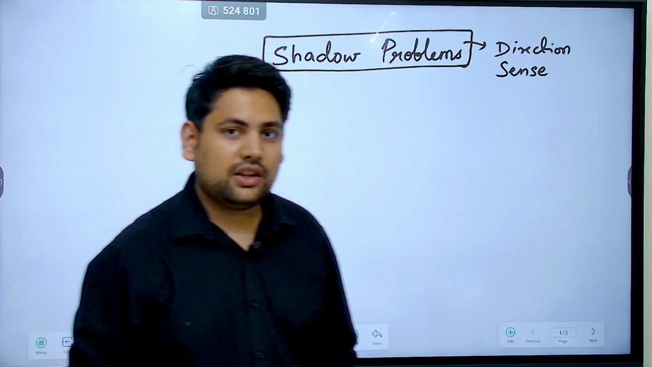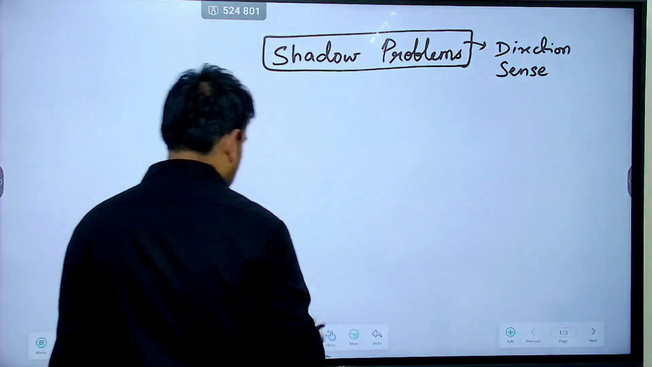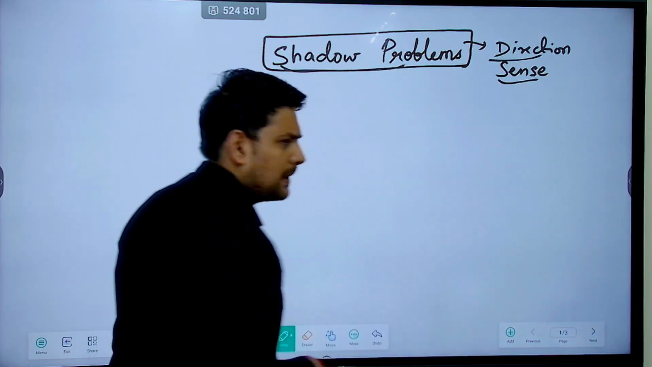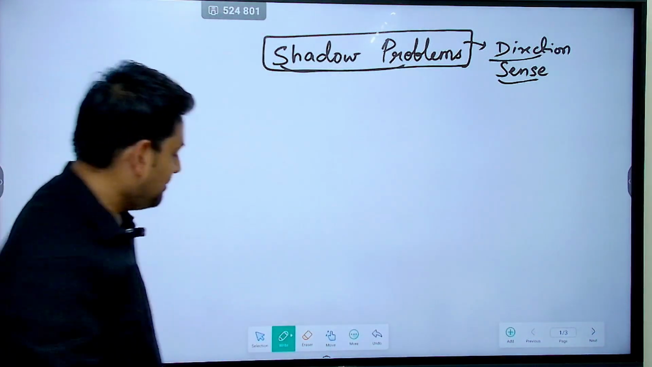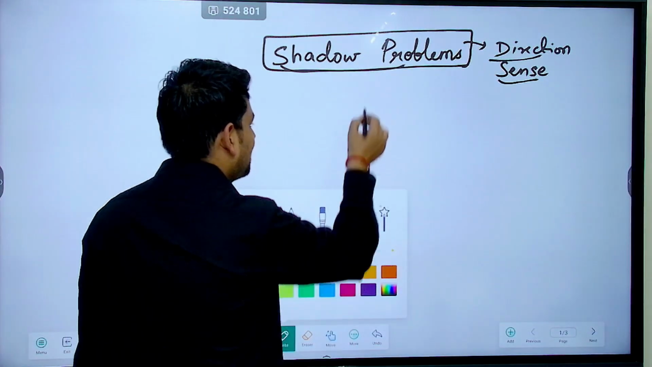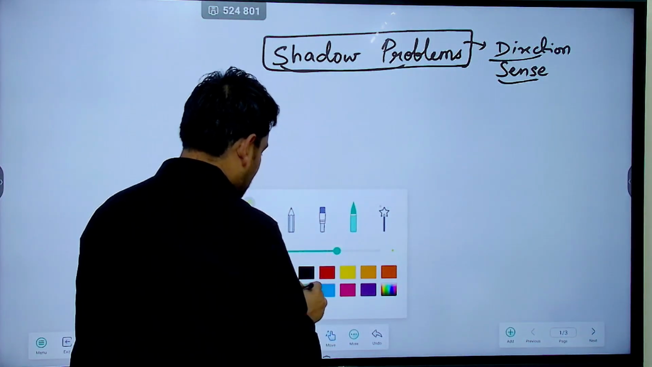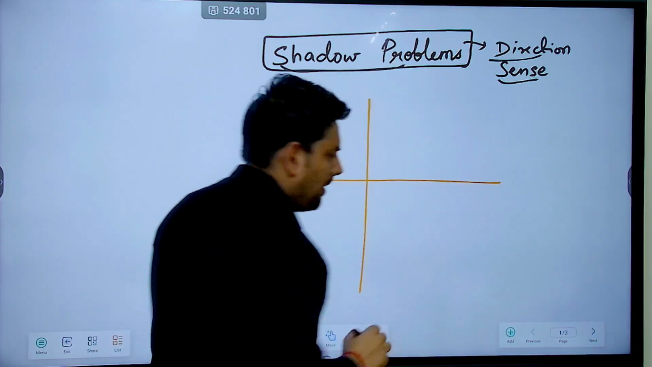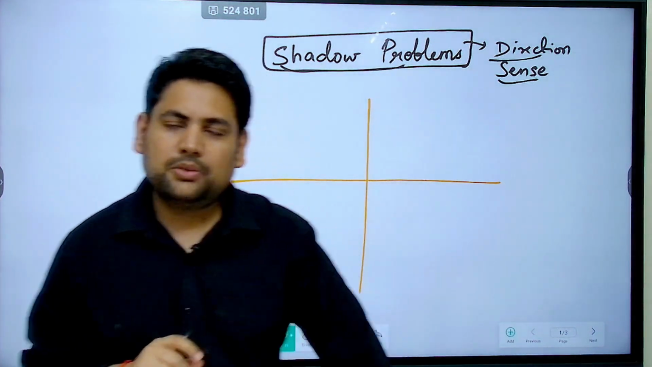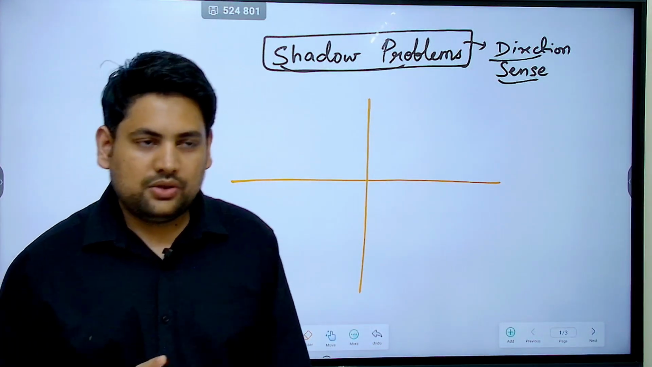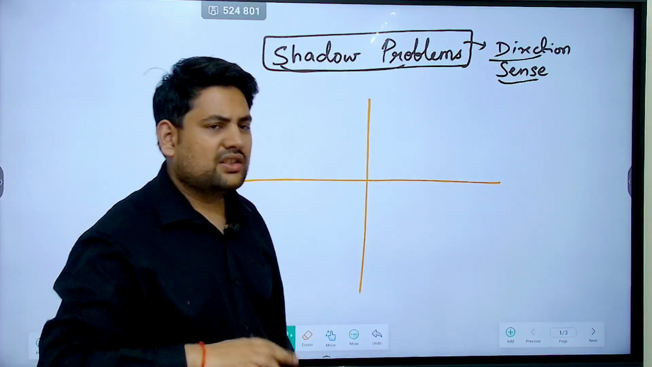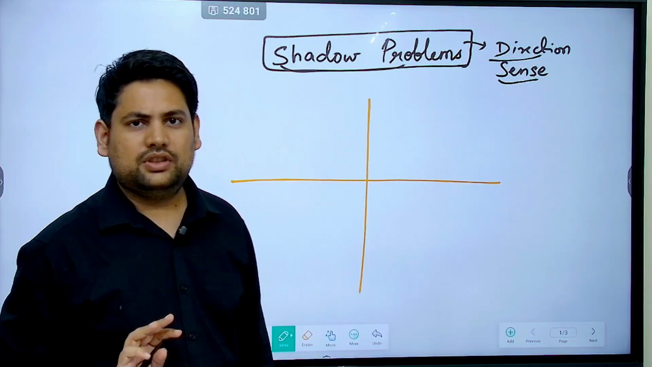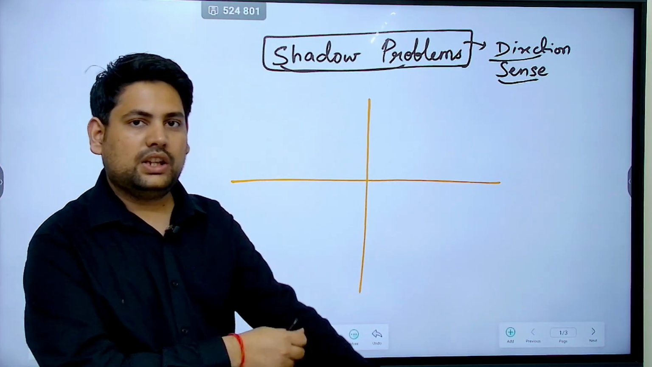Today we'll be learning about shadow problems that are asked in the chapter of direction sense. Okay, what are shadows? That much you must be knowing. Now usually what will happen in these problems? They'll ask you in which direction some person is going based on someone else's shadow or their own shadow. This is the general type of question they'll ask.